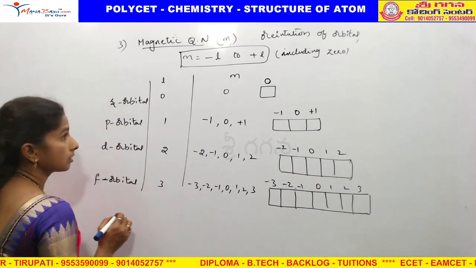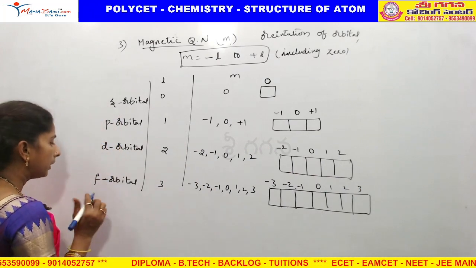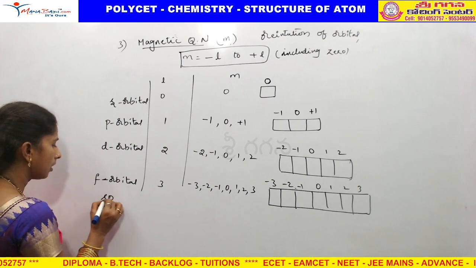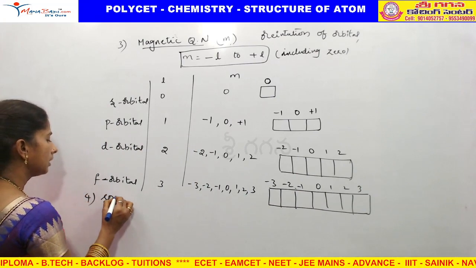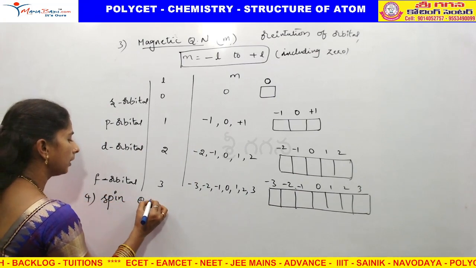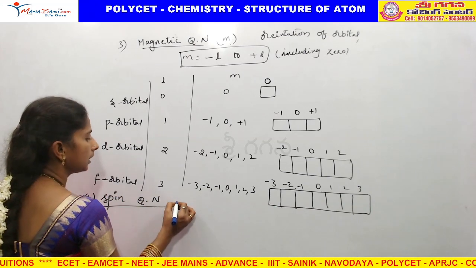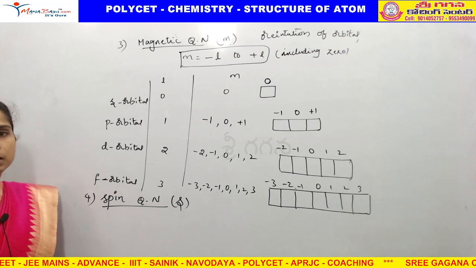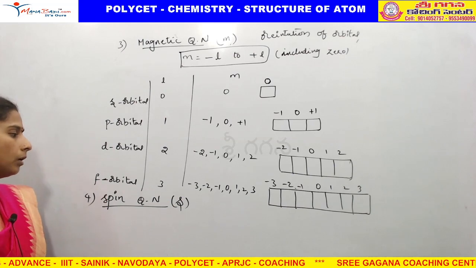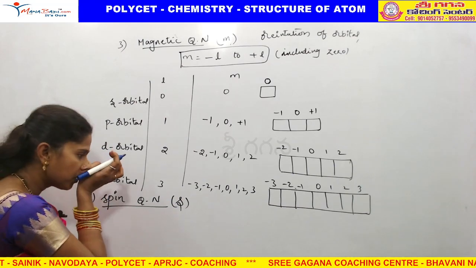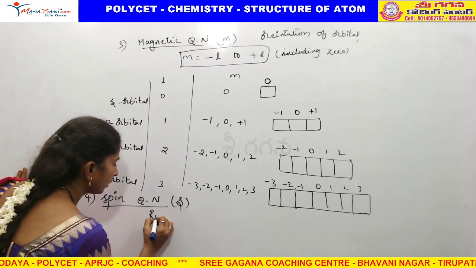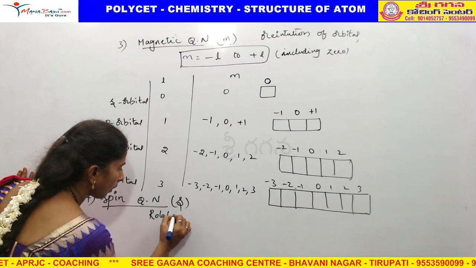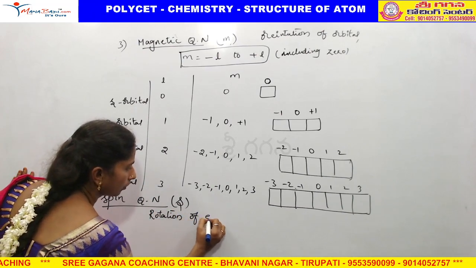Okay. Last I will explain about the spin quantum number. The last quantum number, the fourth one, spin quantum number. It is indicated with small s. This spin quantum number gives the rotation of electron.